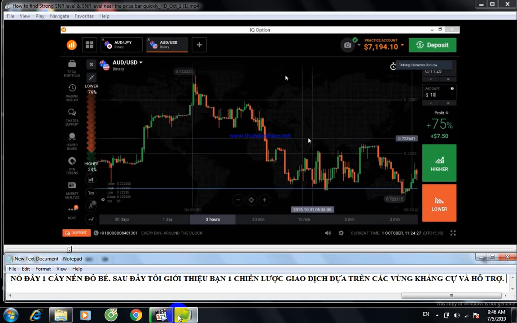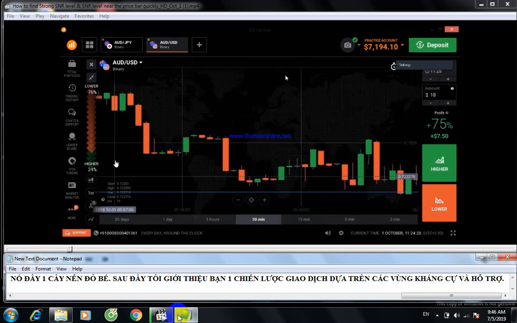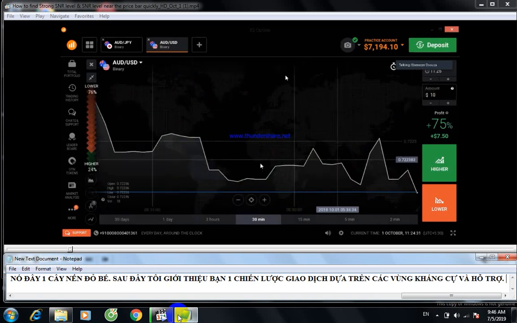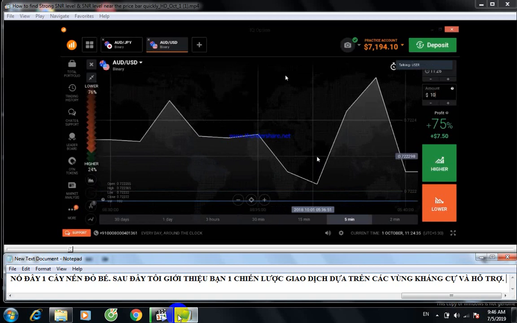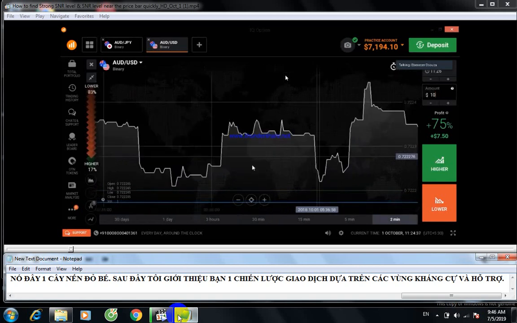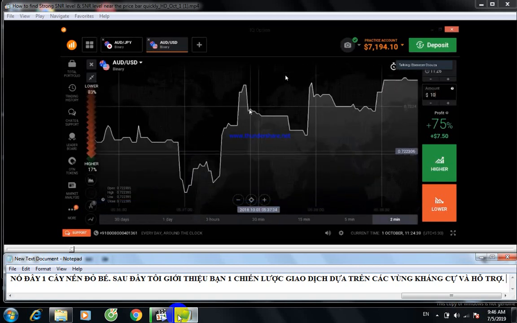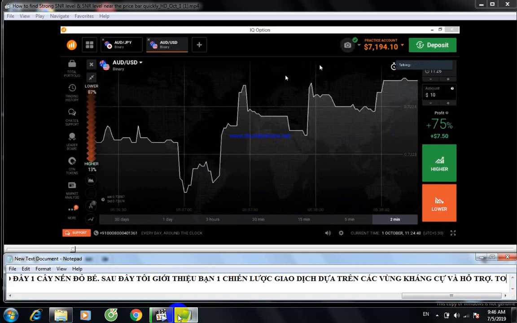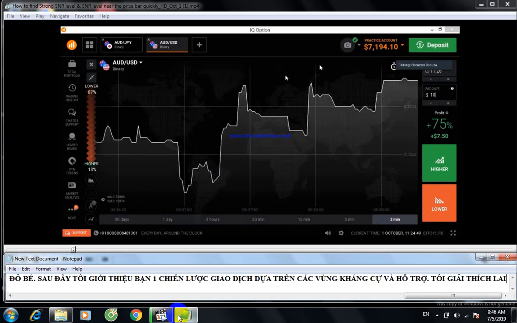Introduction of candlesticks here on the bar chart. Okay, you can see the candlestick will form like this. You can see the opening price. This is the low price, this is the high price, this is closing point. If you draw all these lines here, just wait, I will draw it. This is the opening point, this is closing price, high price, low price. If you combine all these lines, the candlestick will form like this.